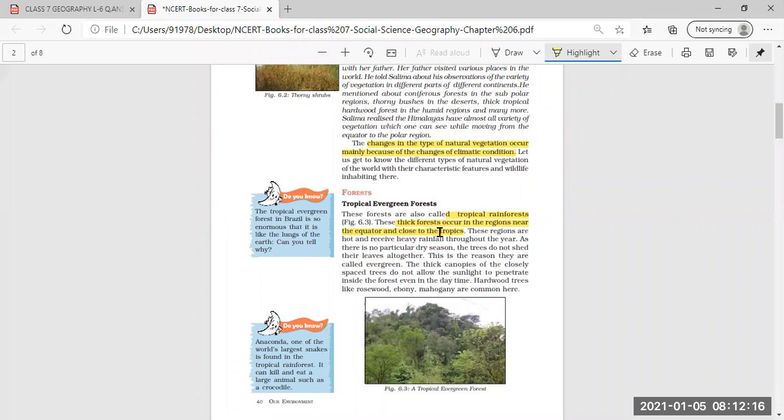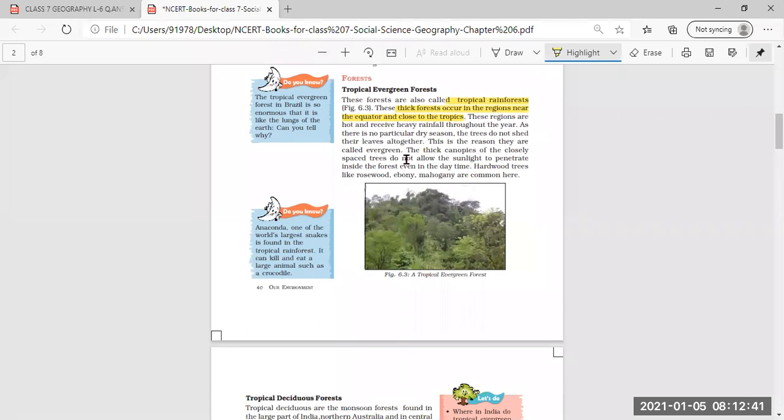These tropical evergreen forests are very thick forests, meaning many trees are found here, and these regions are especially near the equator. That means near the equator line, 0 degree, and close to the tropics. Close to the equator are the Tropic of Cancer and the Tropic of Capricorn. So these evergreen forests are found in these types of tropics. Now, thick canopies of closely spaced trees do not allow the sunlight.